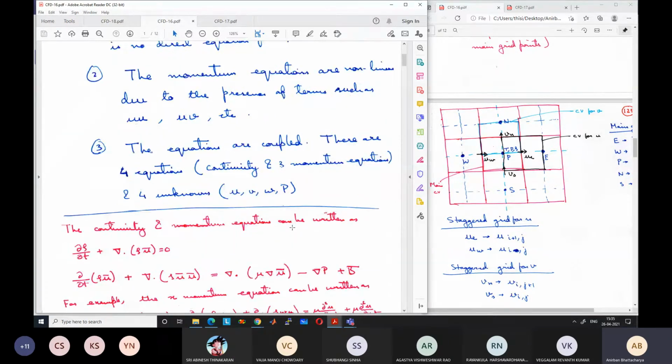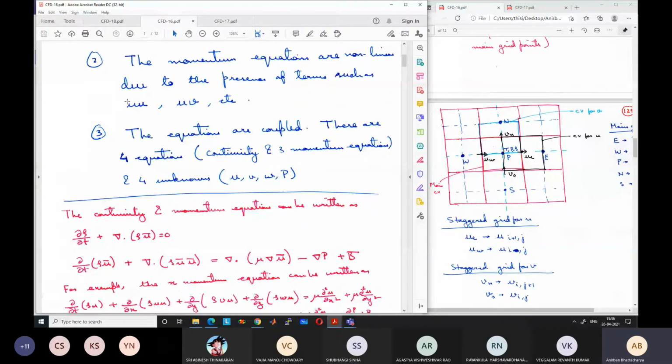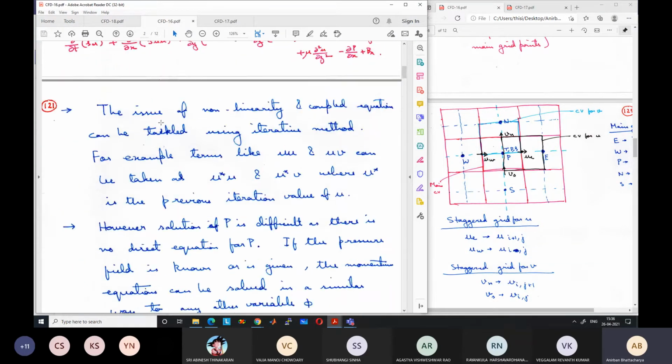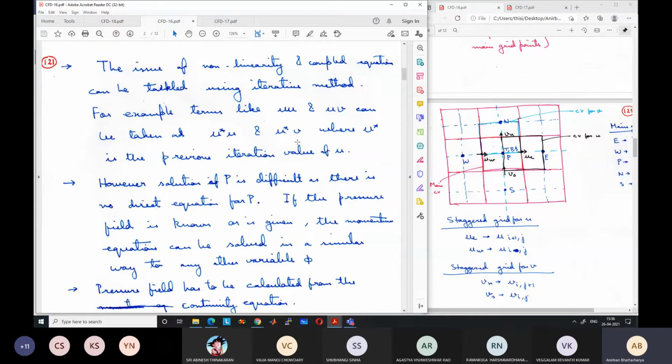The second and third points, we noted, are not so difficult to tackle if we go for an iterative process. We can just use the previous iteration value for part of the term. For example, one u can be taken from the previous iteration, so you will be left with one unknown u, and by solving we can update the u, then use it again as a known u and keep on iterating until there is no more variation in the values. Like using terms u star u and u star v, we have discussed these things. So the coupled case also we can solve in a similar way.